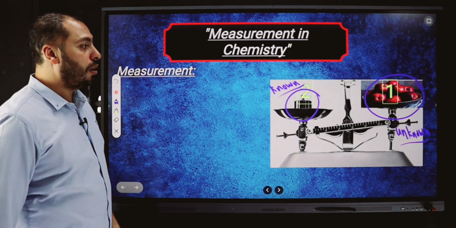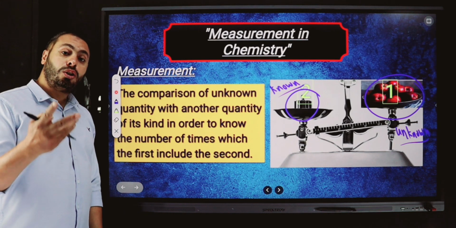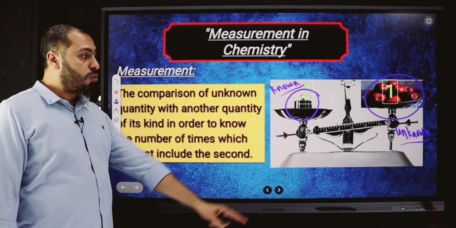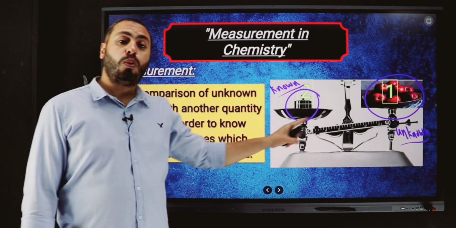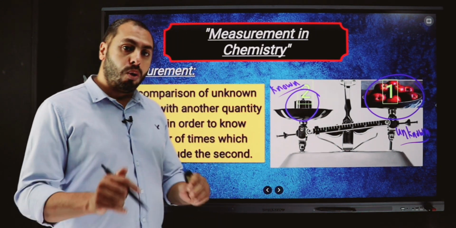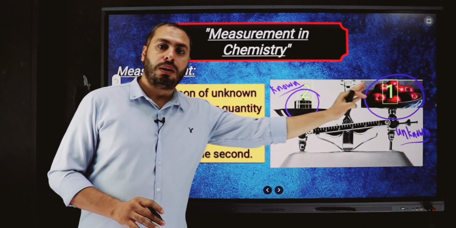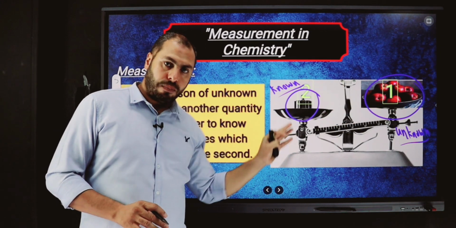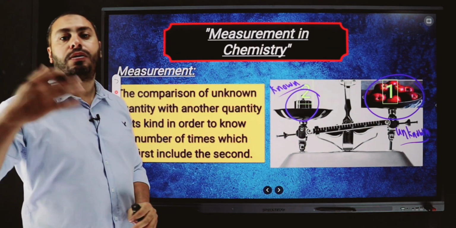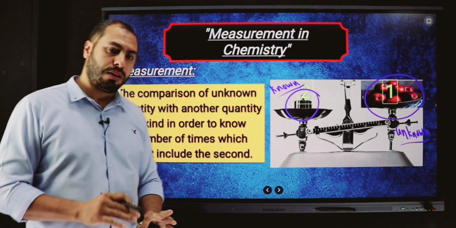So the meaning of measurement is a comparison between two quantities. The first one is unknown and the second one is a known quantity of the same kind, or they have the same measuring unit. Kilogram, kilogram. Gram, gram. Milligram, milligram. Centimeter, centimeter. Meter, meter. Kilometer, kilometer, and so on.